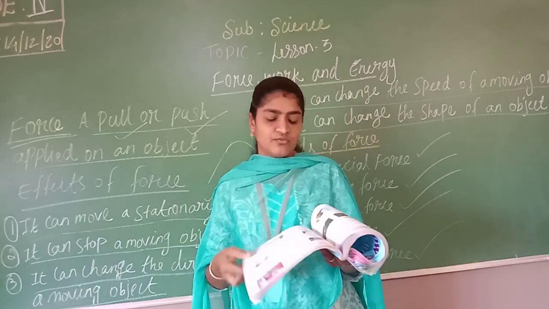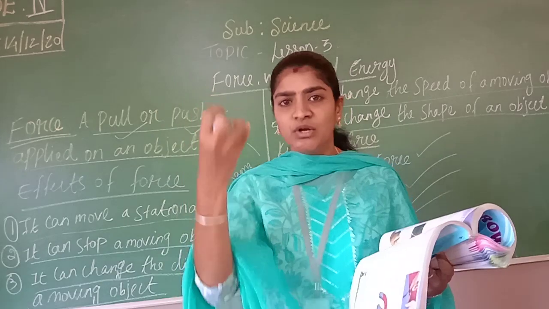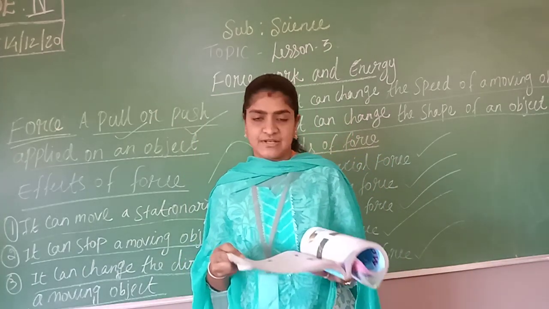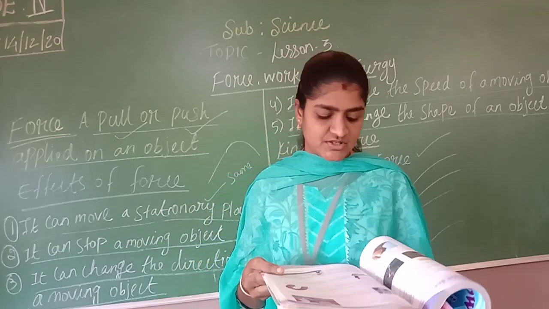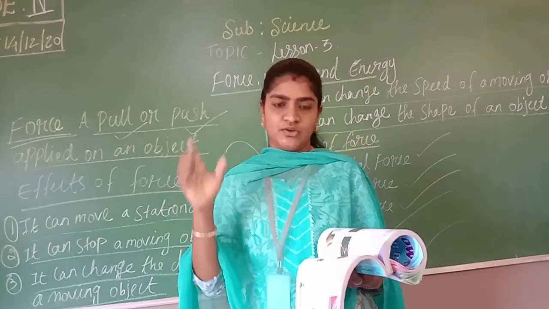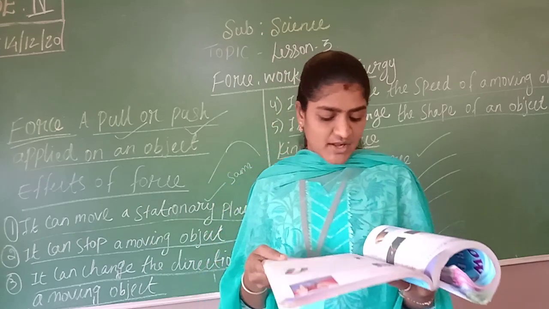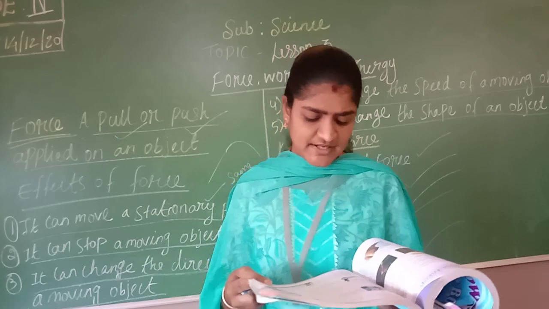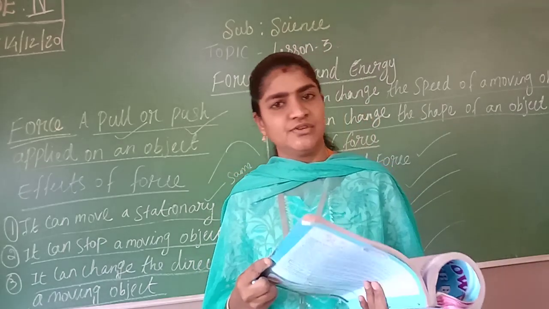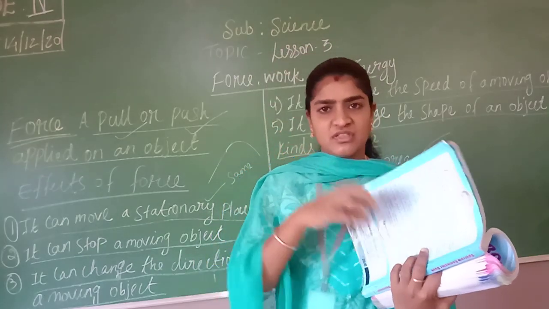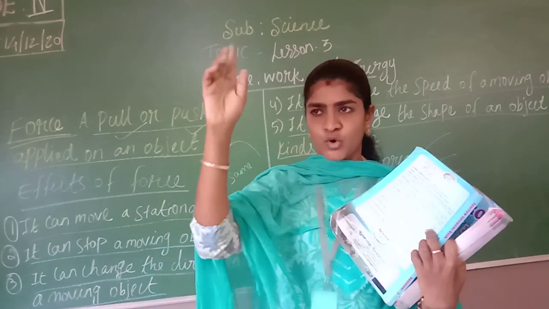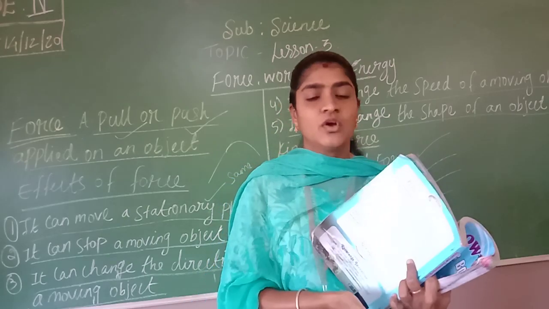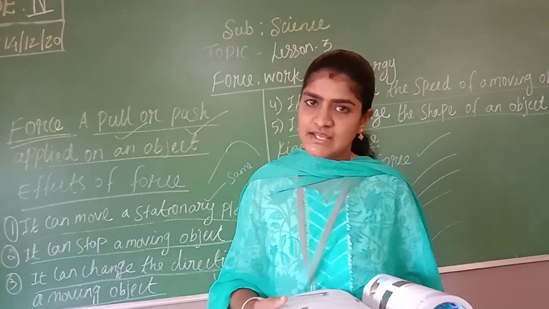Whatever force it is, it pulls towards the earth. It will be pulled towards the earth's surface. So this is called gravitational force. When a ball is thrown into the air, it falls back on the earth after traveling a short distance due to the gravitational force. Whenever we are playing with a ball and we throw it, after a certain distance it will go and fall on the ground, right? So this force is called gravitational force.